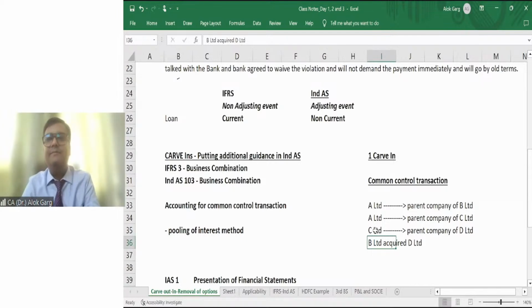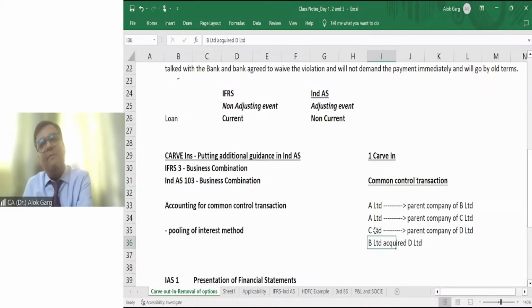We said that in India, we were not following the fair value method earlier. We were following the book value method or pooling of interest method. So we said that if we apply this fair value method to all the entities, what will happen? Probably the group companies, the big groups, will start playing with the numbers.